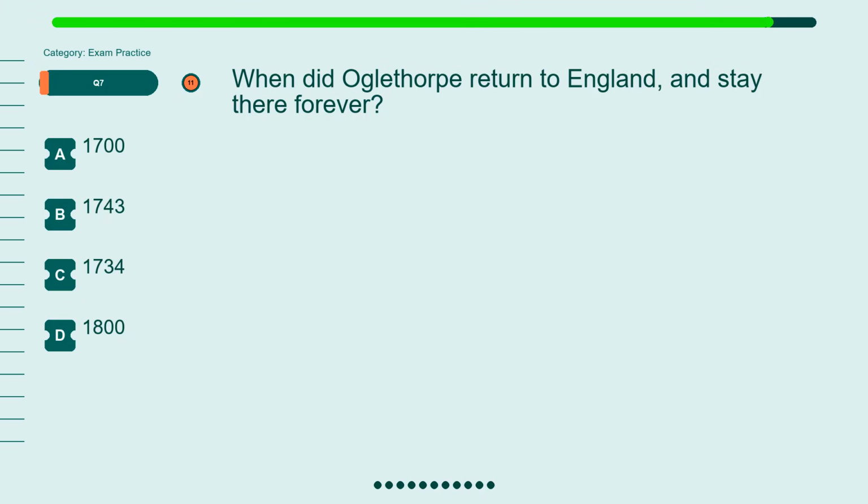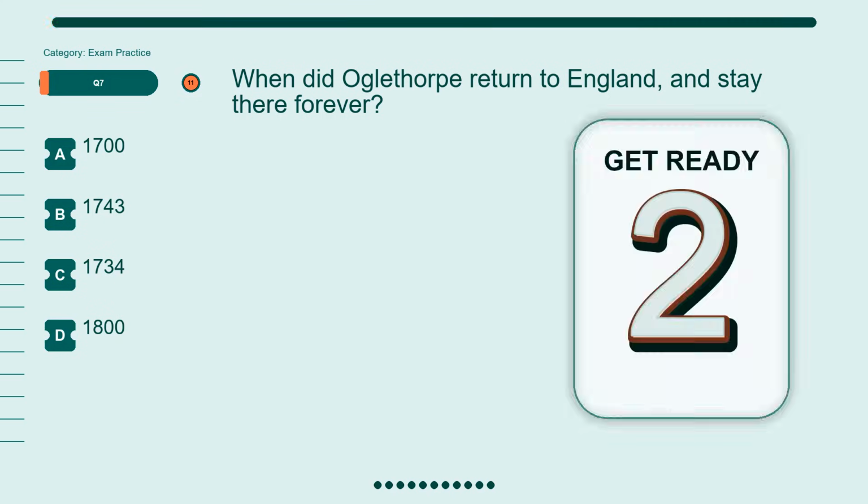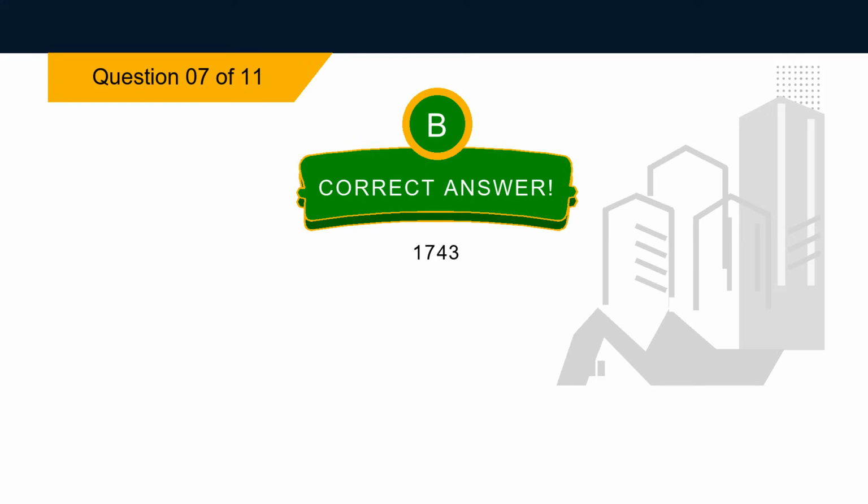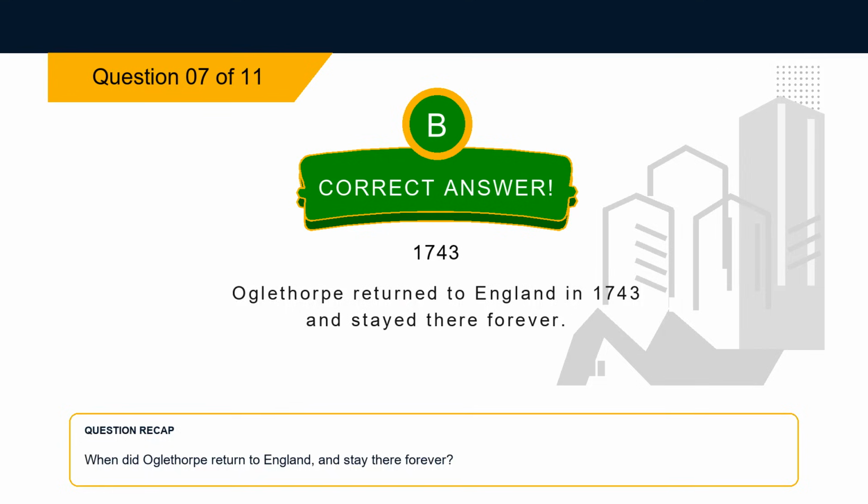Question 7. When did Oglethorpe return to England and stay there forever? Option A, 1700. Option B, 1743. Option C, 1734. Option D, 1800. The correct answer is option B, 1743. Explanation. Oglethorpe returned to England in 1743 and stayed there forever.